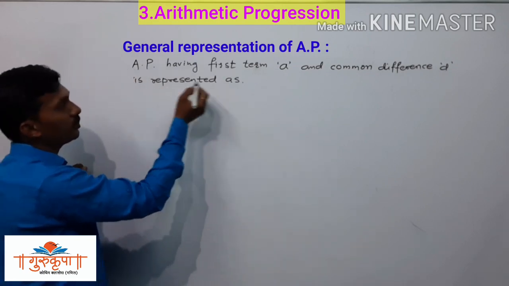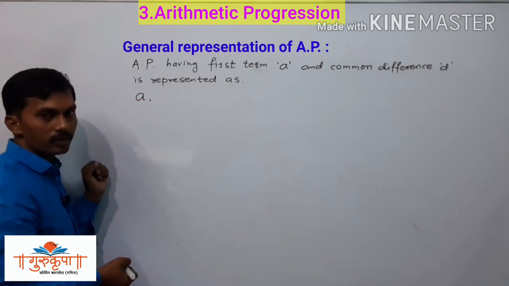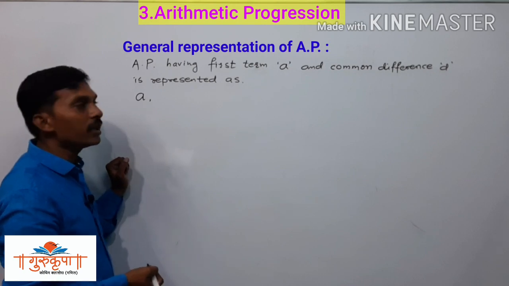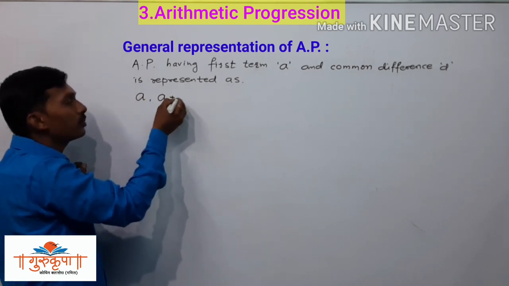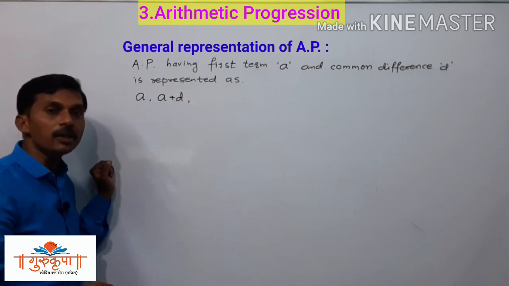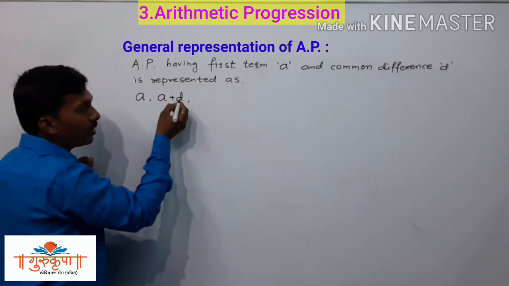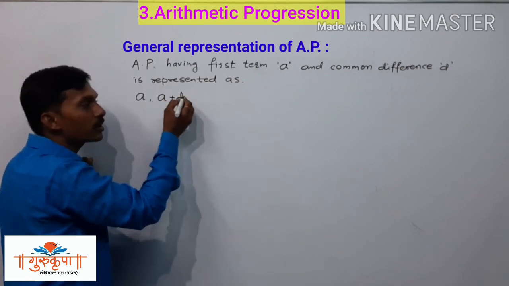Since the first term of our AP is a, if we add the common difference to that first term, a plus d is the second term of that AP.